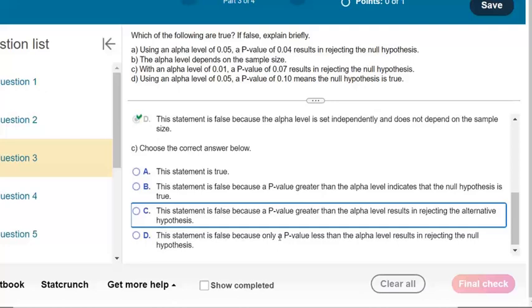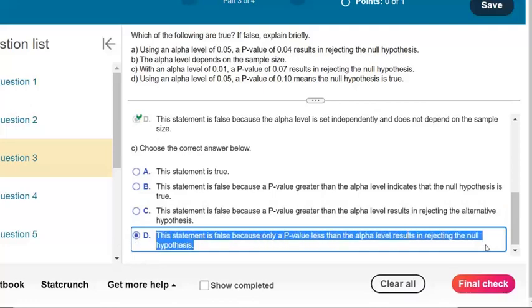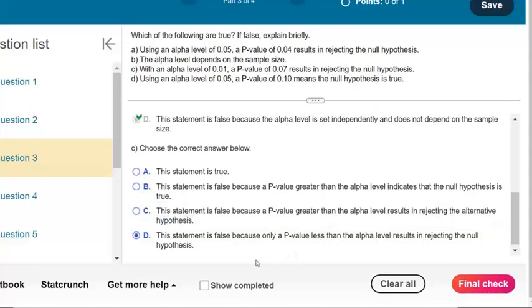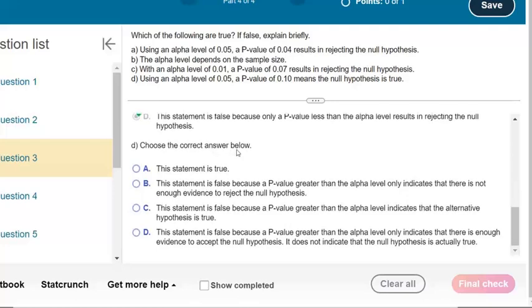This statement is false because only a p-value less than the alpha. Okay, no, D is correct. This statement is false because only a p-value less than the alpha results in rejecting the null hypothesis. We don't side with the alternative. We don't reject the alternative. I didn't see that. We don't reject the alternative, right? So that's the only true conclusion there. Oh, I forgot about D.